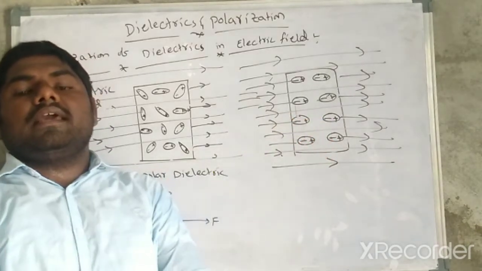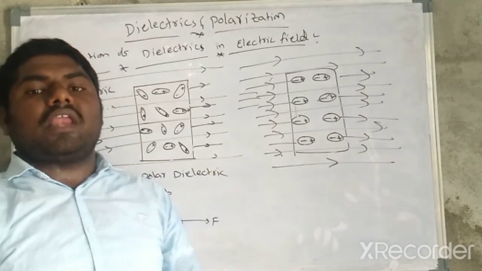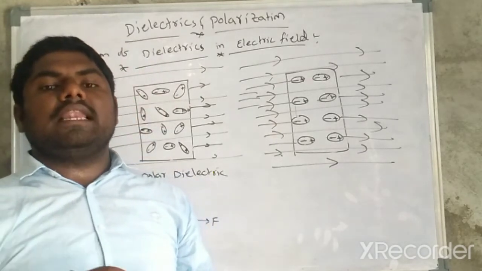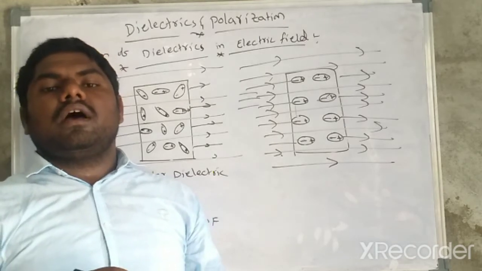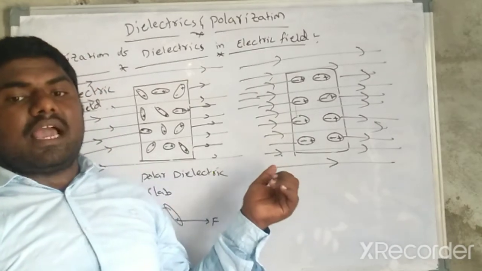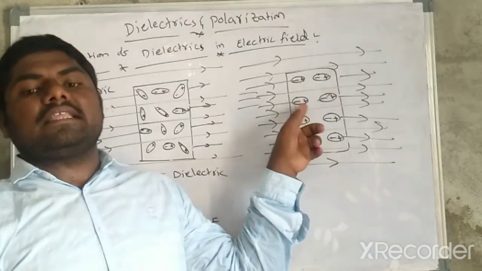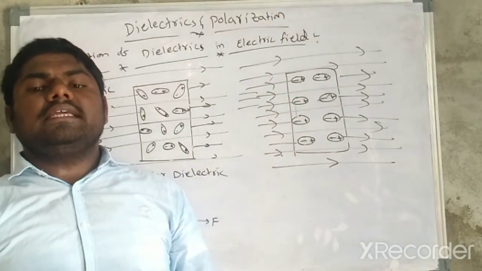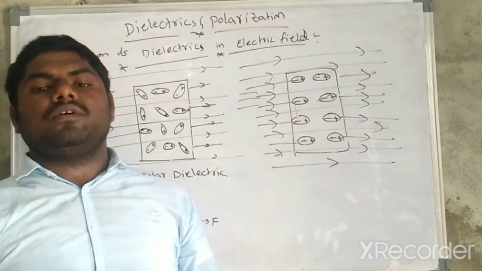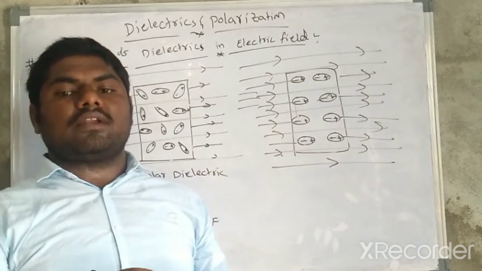Some of the lines of force coming from the external electric field will terminate on the negative centers of the dipoles, and the same number of lines will originate on the right surface of the dielectric slab.